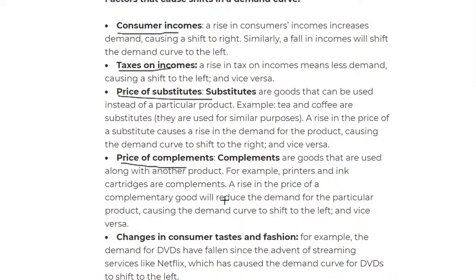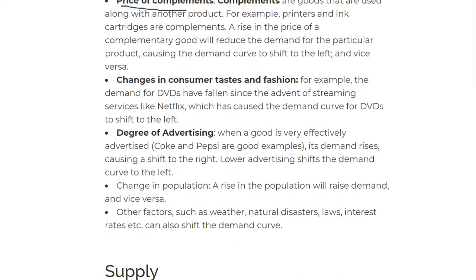For example, there's a rise in the price of the printer. This will reduce the demand for the other product, because it's too expensive. Maybe if I want to buy a car, but it's too expensive, what will that mean? I will not buy the car. And if I don't have a car, why would I want fuel? So the fuel demand will also go down. Also, when people don't buy a car when the fuel rates are very high, it's all because of complementary goods. Then we move on to change in consumers' taste.